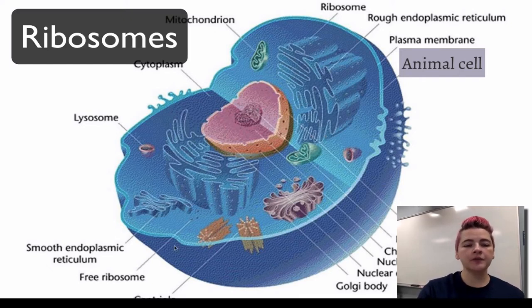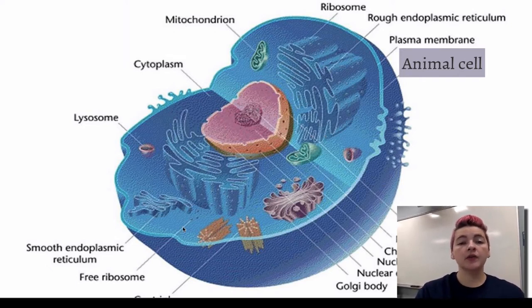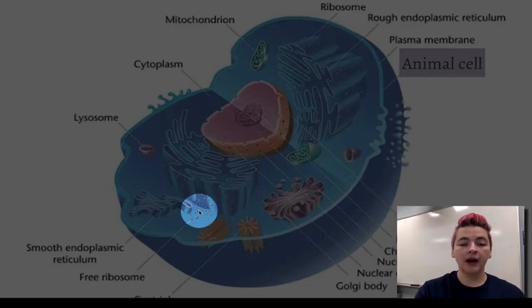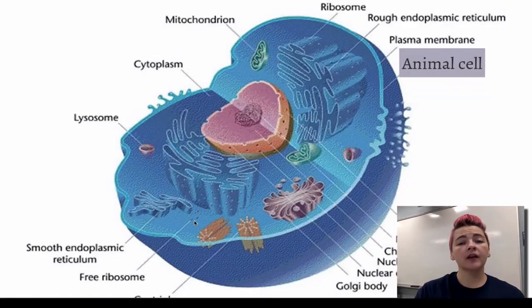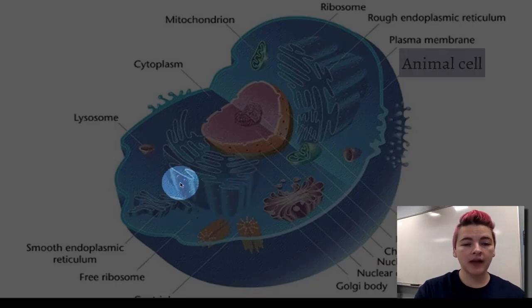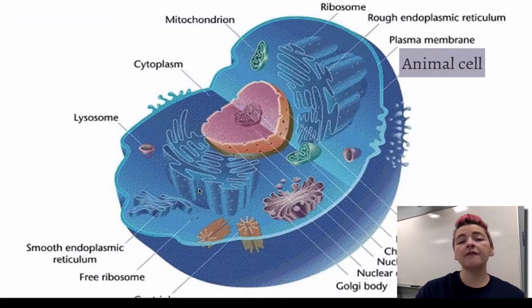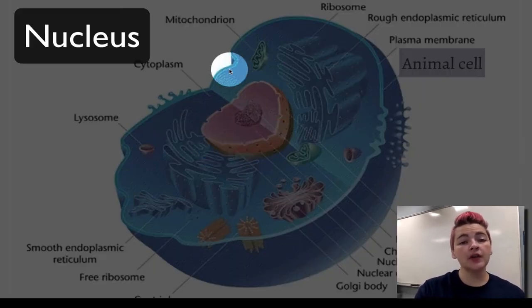We have ribosomes. There are two types of ribosomes within a eukaryotic cell. We have free ribosomes. You can kind of see them here where they're just floating in the cytoplasm. And then we also have ribosomes studded on the outside of the endoplasmic reticulum. The function of a ribosome is to assemble an amino acid chain. So it's one of the steps in making a protein. And the cell also has DNA. DNA is stored within the nucleus.